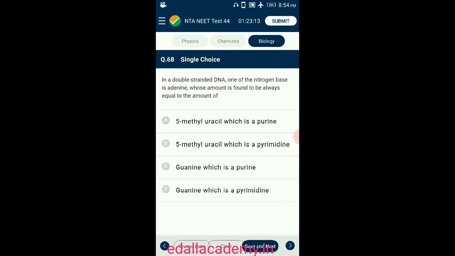Hence, as a rule, pyrimidine will always bind to a purine. Erwin Chargaff gave the observation that for double-stranded DNA, the ratios between adenine and thymine and guanine and cytosine are constant and equal. Thus, the amount of adenine and thymine is the same, and guanine and cytosine is the same. So the answer for this question is option B, 5-methyl uracil, which is a pyrimidine.